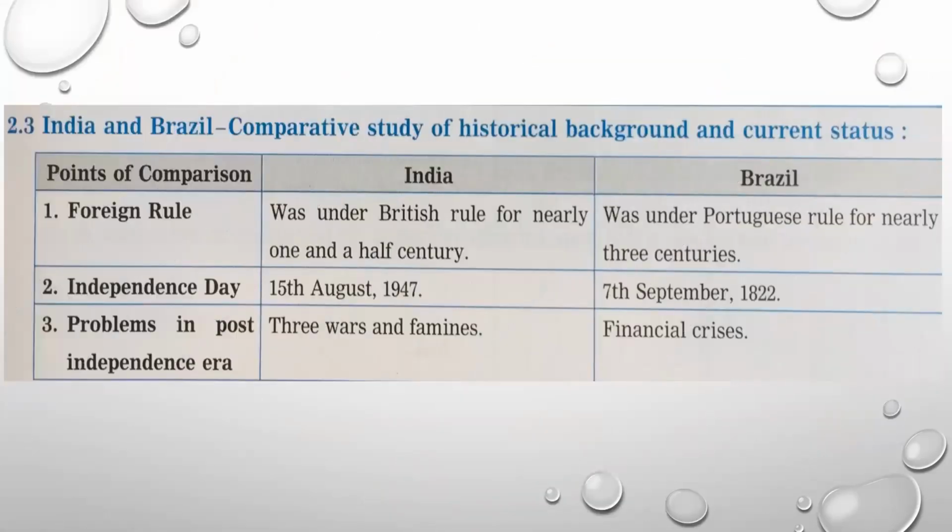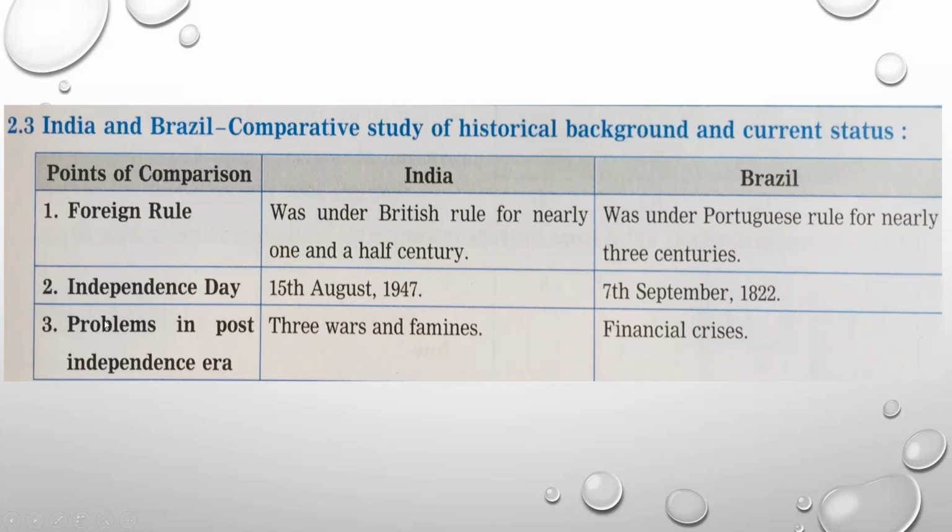Now let us do some comparative study of the historical background as well as the current status of both these countries. Let's go into the past. Now in India, as we know very well, Britishers were there for many years to rule. So the foreign rule, that is British rule, was in our country for nearly 1.5 centuries. Okay, and let's see about Brazil. Brazil was under Portuguese rule for nearly 3 centuries, means even more than the British rule in India. India got independence on 15th August 1947, so it is celebrated as Independence Day in India. And Brazil got its independence on 7th September 1822.